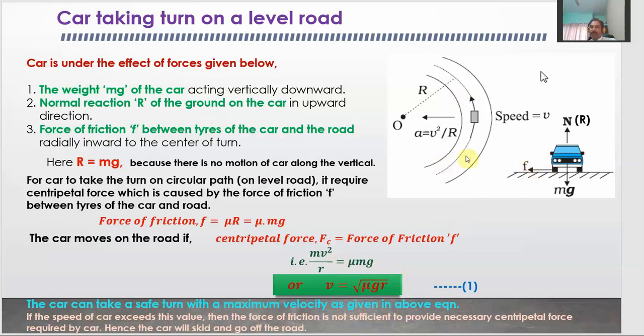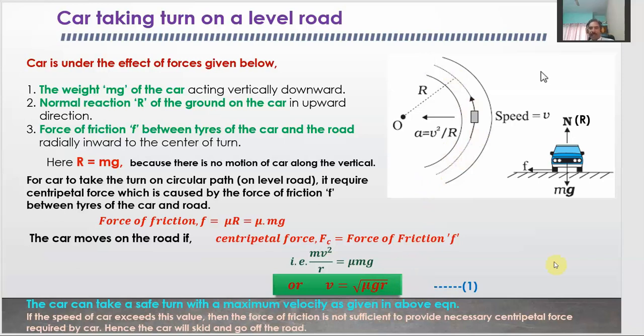The car should take a turn for which the radius r is less with a smaller speed, because the turn will be even narrower. So this is the formula for the velocity for the car or any vehicle to take a safe turn on the level road.